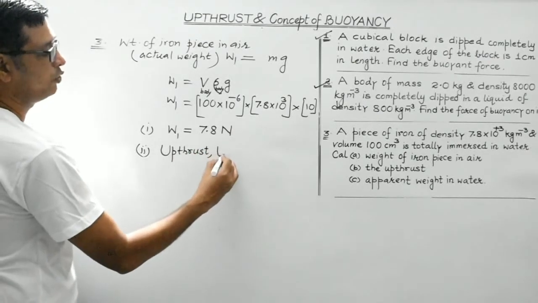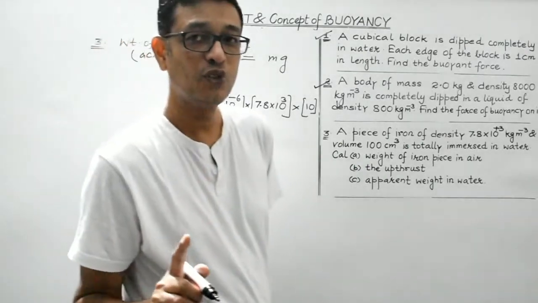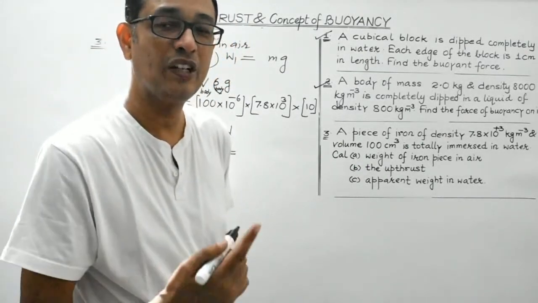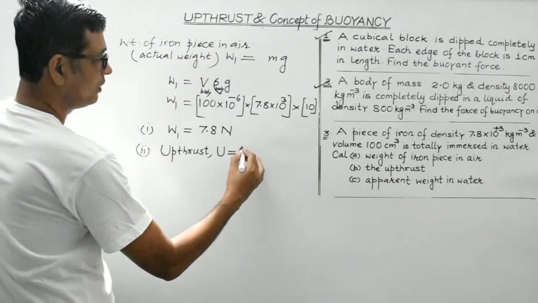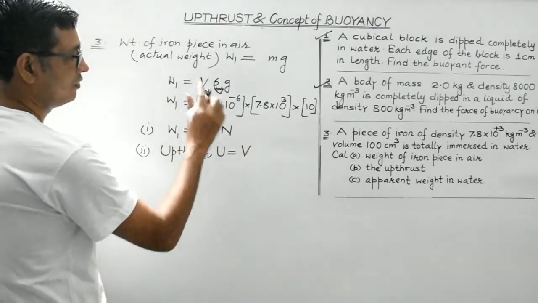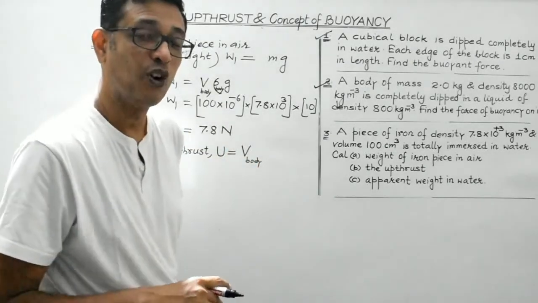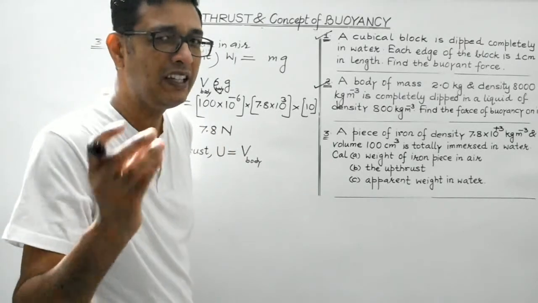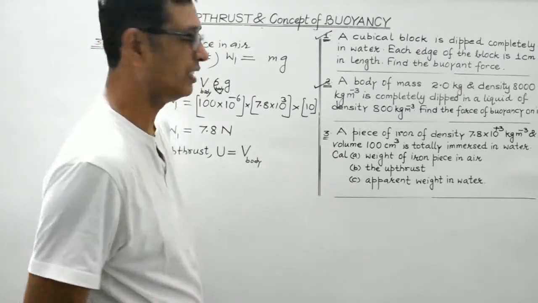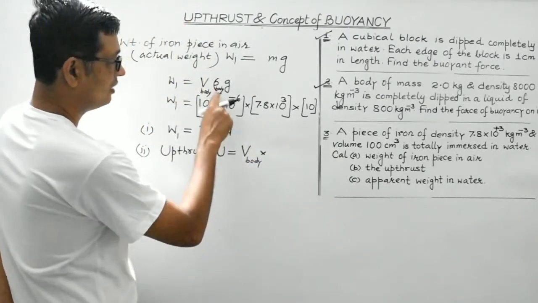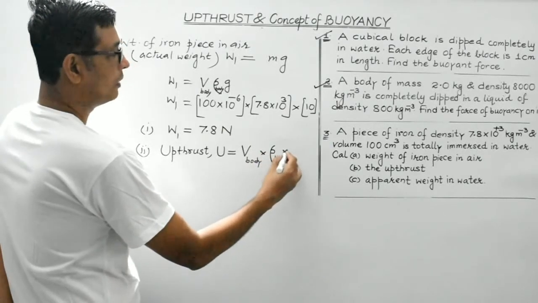Let us denote it by U, upthrust. It is the upward force, right? And this is equal to the weight of the liquid displaced by the submerged portion of the body. So in this case, students, it would be V, the volume of the body. Why are we considering the volume of the body? Because the volume of the liquid displaced would be exactly equal to the volume of the body which is completely immersed in the liquid, multiplied by the density of the liquid, multiplied by